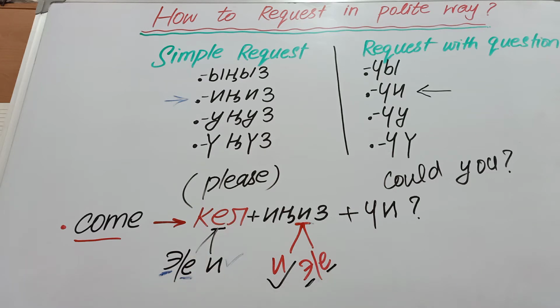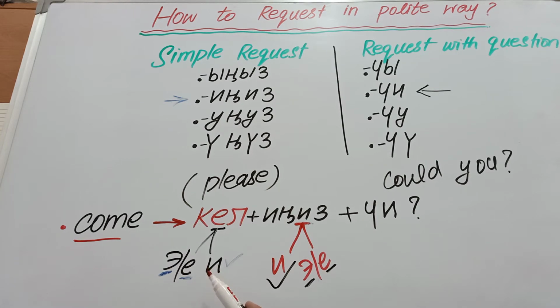Now you want to put the simple request polite ending, and we have these four. So for doing this, you have to do what? You have to denote the extreme right first vowel in that word. So the extreme right first vowel is the a, because l is voiced consonant, and a is the vowel which is the extreme right and first vowel. So you have to make the vowel harmony of a. It will be a or a and e, right?